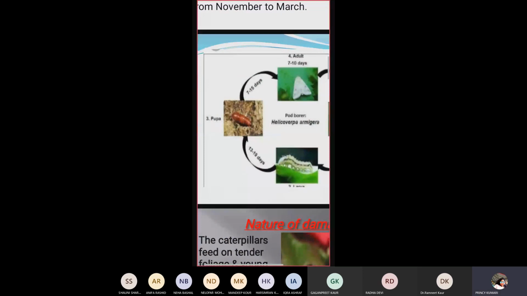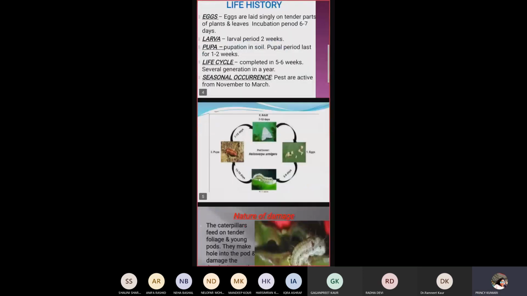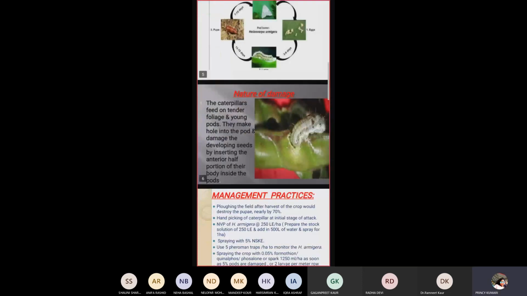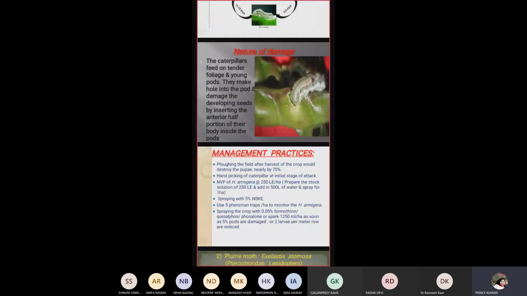Next is how it damages the pulse. Nature of damage: the caterpillar feeds on the tender foliage and young pods. They make a hole in the pod and damage the developing seed by inserting the anterior half portion of their body inside the pod. Next is how we can manage it in the infested crop.